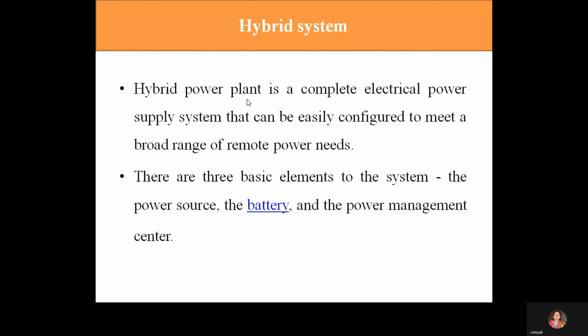Here, what are the sources for hybrid power? They include wind turbines, diesel generators, thermoelectric generators, and solar PV systems.